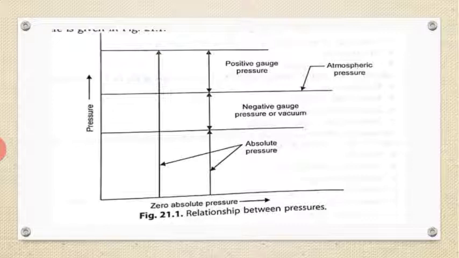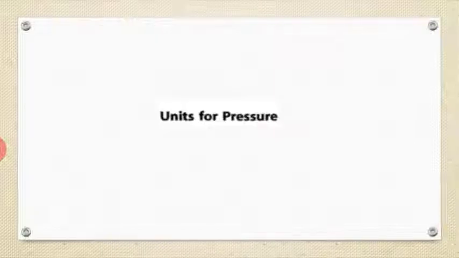This is the relationship between the pressures, which I have already discussed. Below the atmospheric pressure is negative gauge pressure or vacuum, measured relative to absolute pressure, and above the atmospheric pressure is positive gauge pressure. This is the conclusion about the pressures.